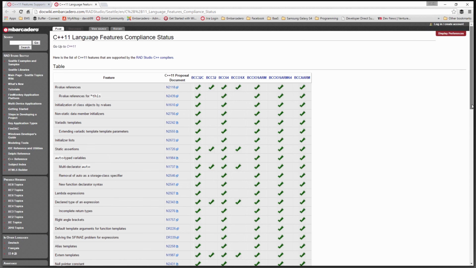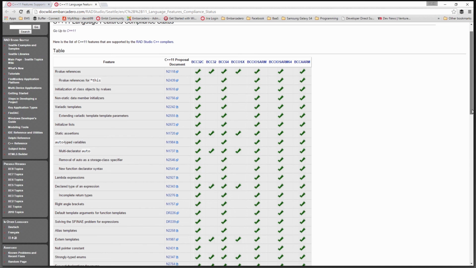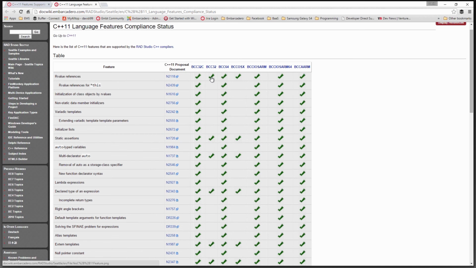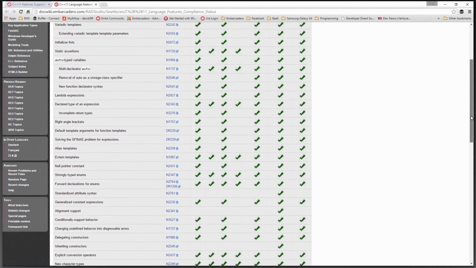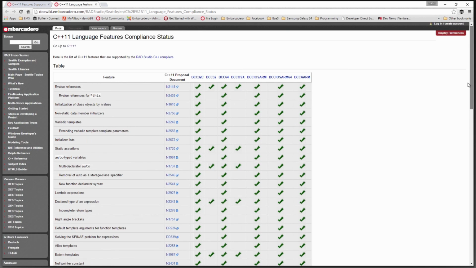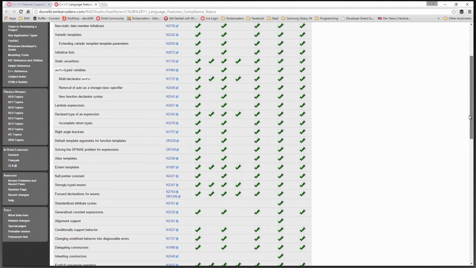And we can scroll down and see again, this is the BCC32 column, which is that 0x classic compiler versus BCC32. So you'll quickly see, and also OS 10 again, which is one of our classic compiler versions versus all of the Clang enhanced compilers with our extensions. So as we scroll down, let's see, alignment support. What is that? Oh, that's in ARM64. Okay. It's the first one I noticed that was there.